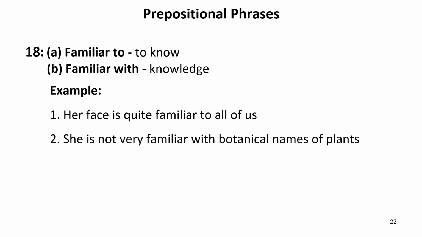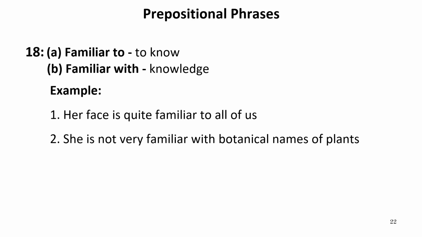For example, her face is quite familiar to all of us. Now, there is a girl whose face looks like we know her. So her face is quite familiar. Quite familiar means it seems that we know her well, or that we have seen her earlier as well. She's not very familiar with the botanical names of plants. It means she has no knowledge of botanical names of the plants.